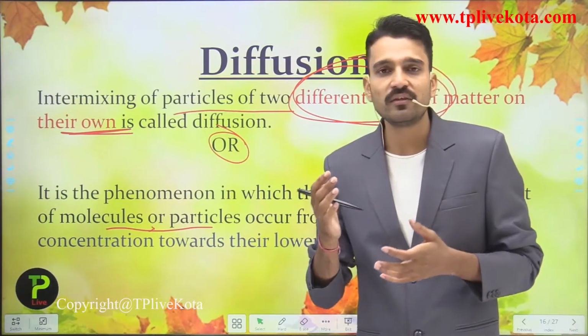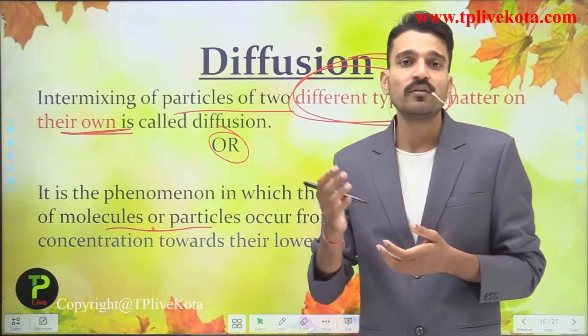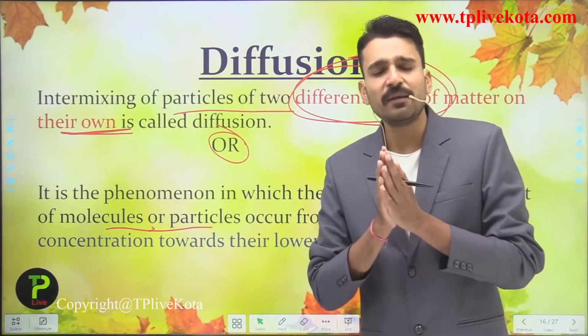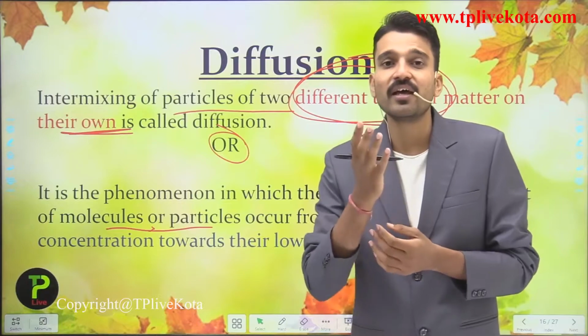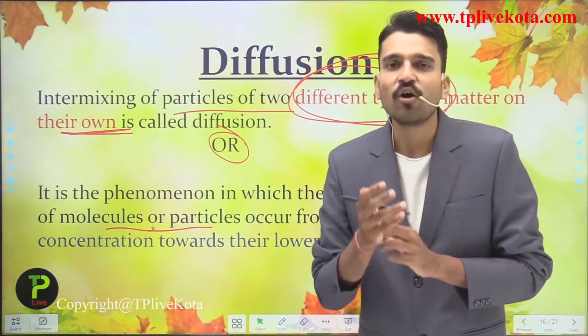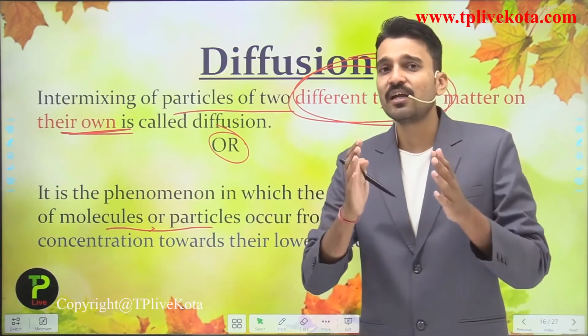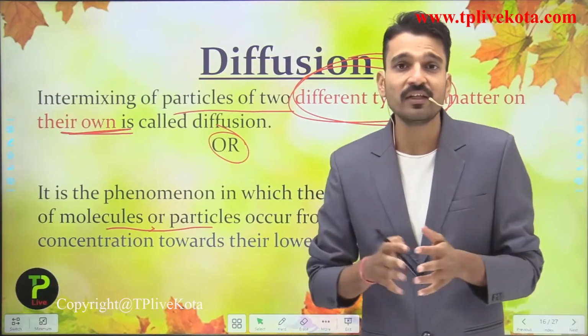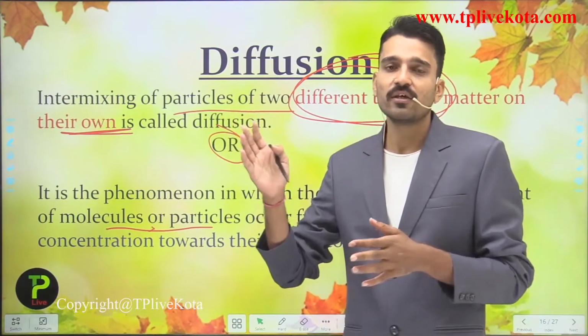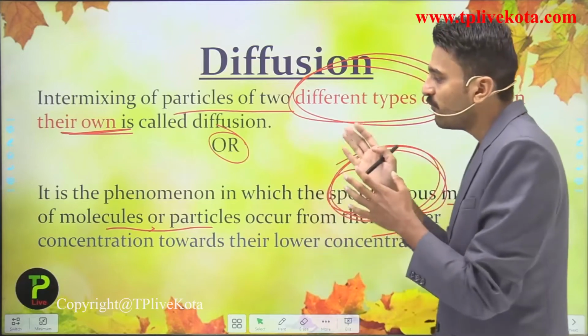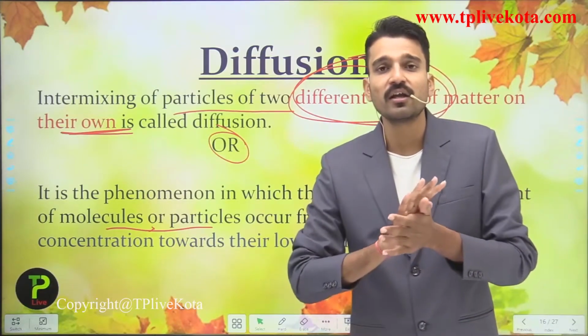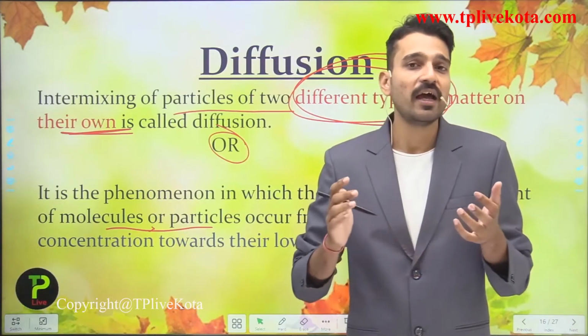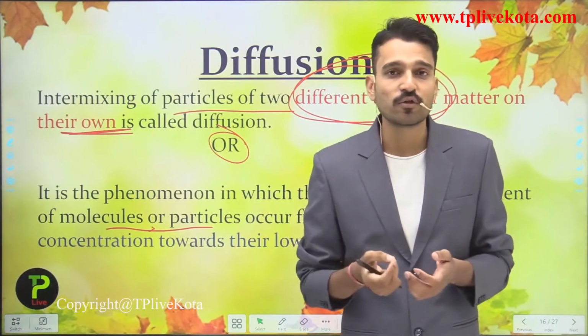So how does this diffusion depend upon the nature of the particles? It depends upon the nature of the particles, such as their molecular masses or their atomic masses. You are going to study that in your class 11th in the kinetic theory of gases. For now we are focusing on diffusion: what is diffusion, why it is happening, and what are the examples of diffusion.